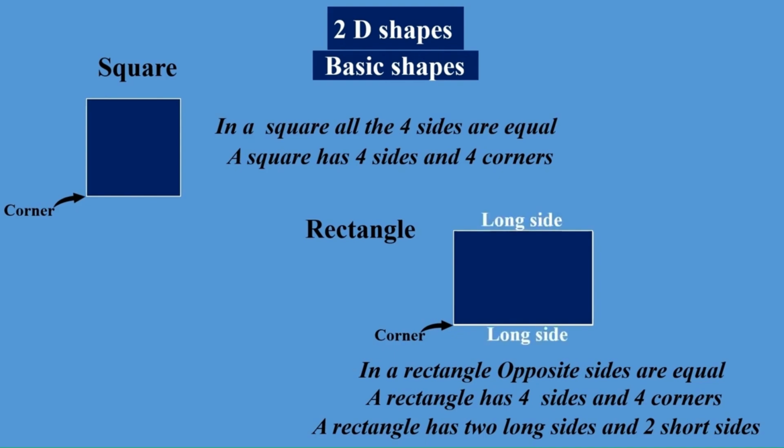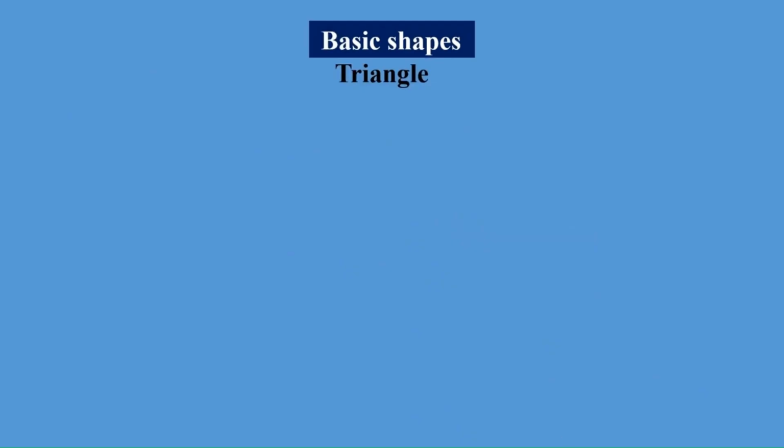Now which are the 2 long sides? This is one long side and this is the other long side. Now which are the short sides? This is one short side and this is the other short side. So we have completed square and rectangle. Now let us do the third basic shape, triangle.